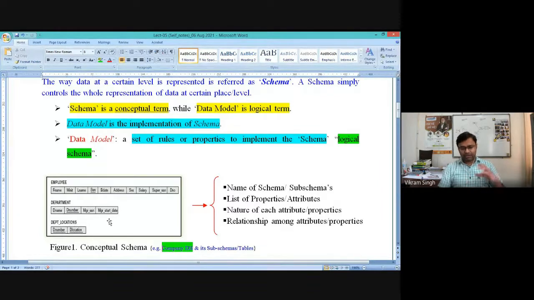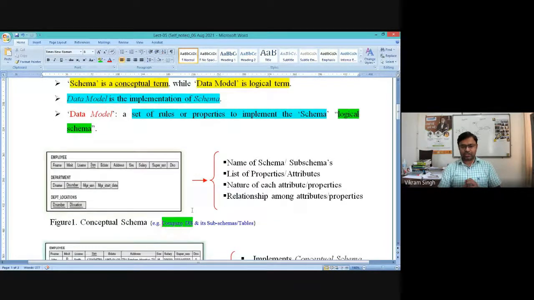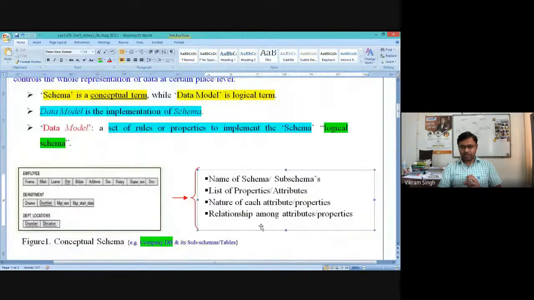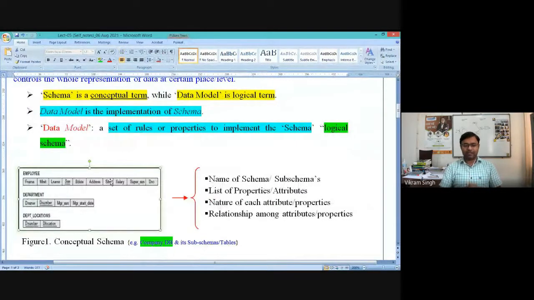So if you assume we have this schema, within that there are three sub schemas. What are the details which the conceptual schema captures at this stage? That you should be understanding. In a specific way, if you see here in the figure itself, where we are saying this is a conceptual schema of the database company, we have captured three different sub schemas.